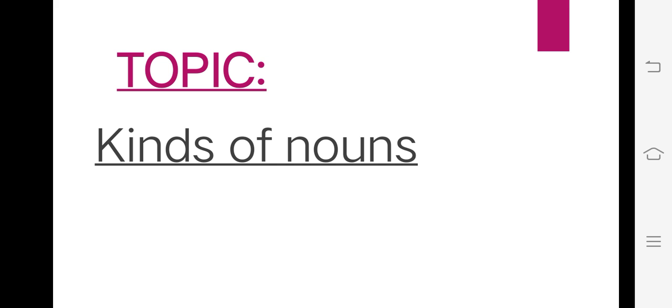There are 5 kinds of noun. Common noun. A common noun is the name of a common person, place or thing. Here 2 examples are given to you: cow, water, and then the rest of the examples you have to complete by yourself. Don't copy from the book, you have to write your own examples.